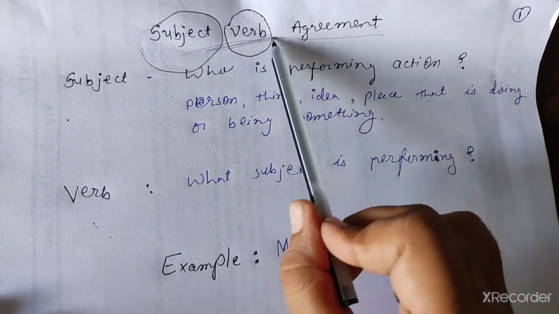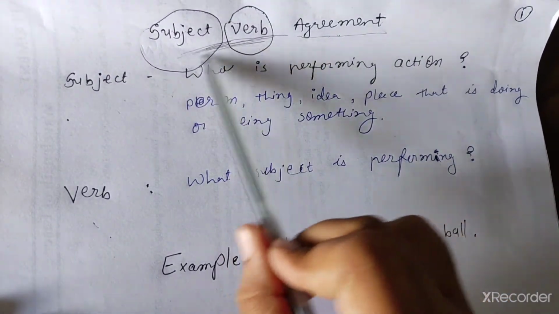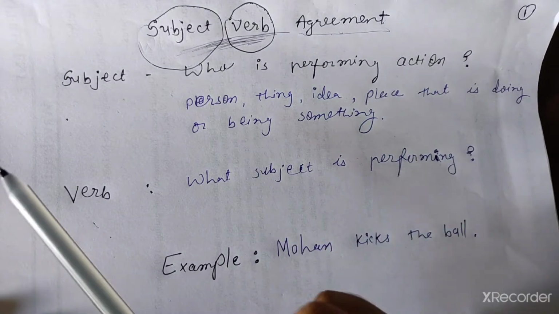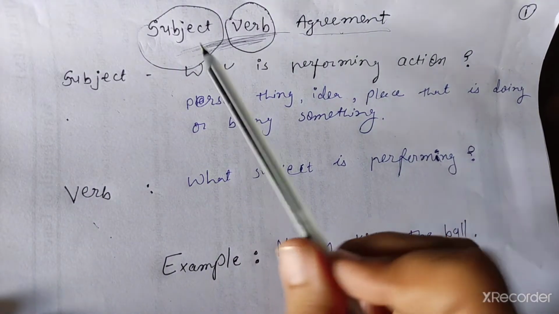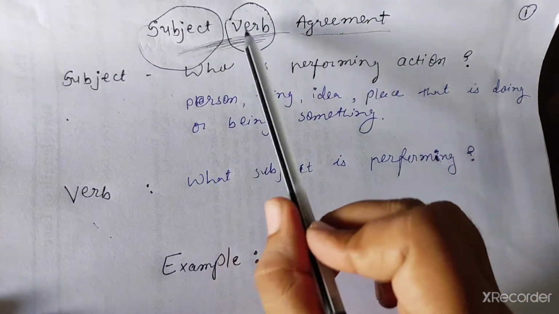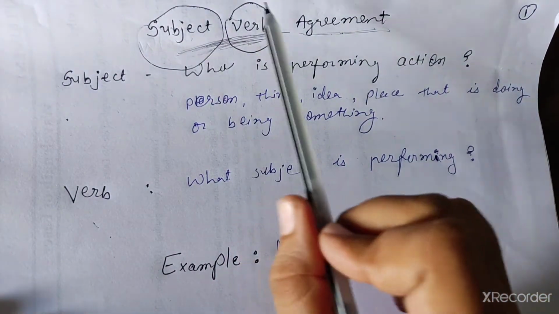If there is no agreement between subject and verb, then the sentence is wrong. Many times students make mistakes in agreement of subject and verb.